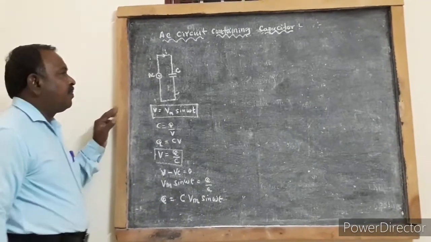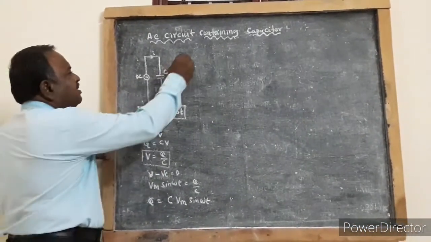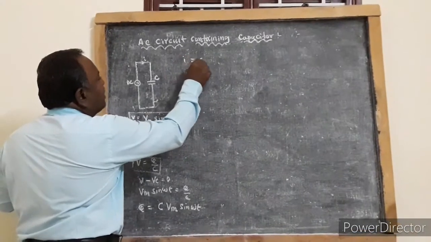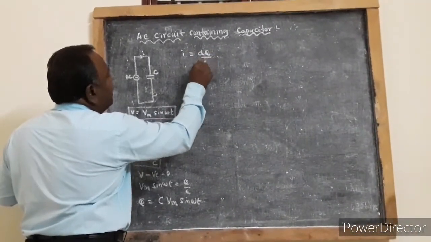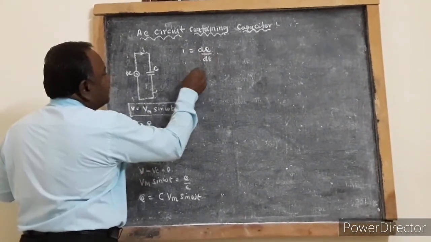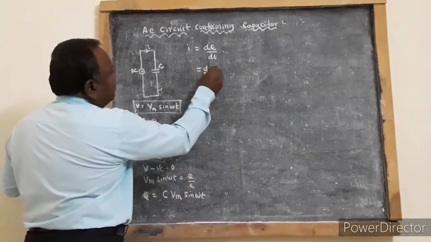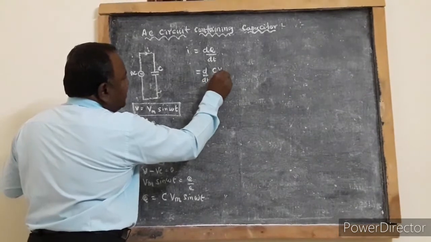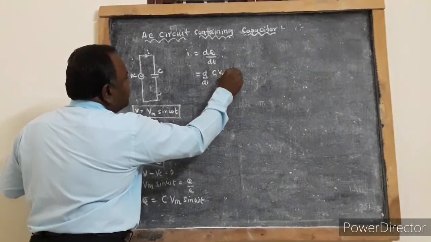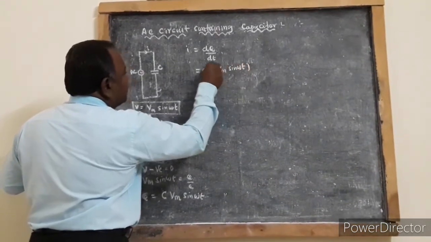But current is defined as I is equal to dq by dt, that is d by dt of C into Vm into sin omega t.